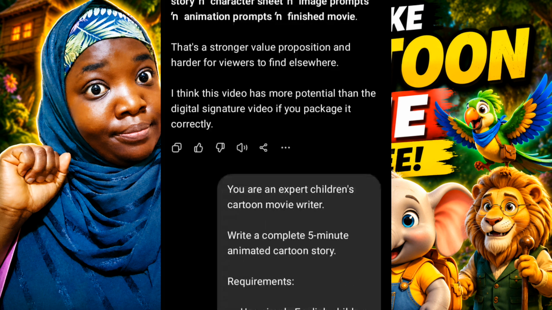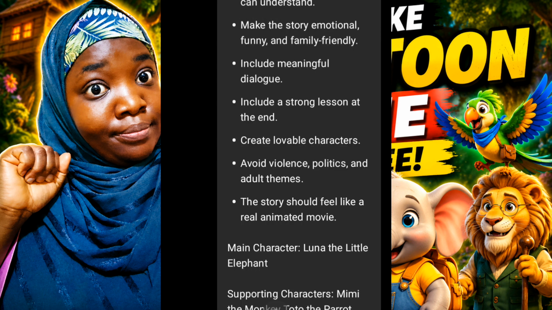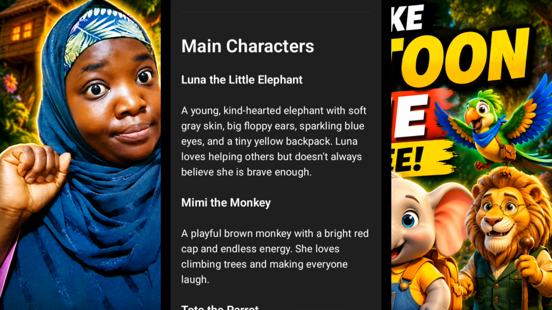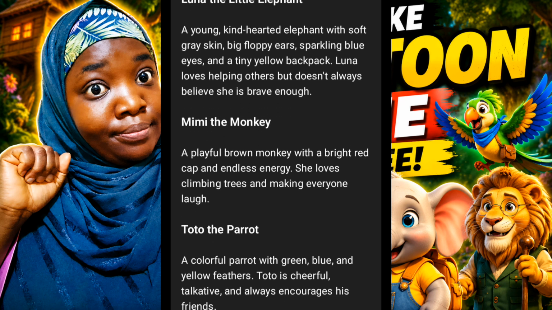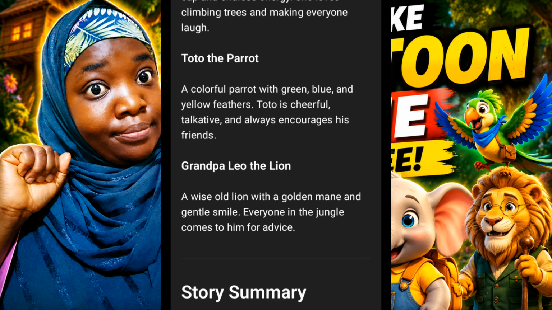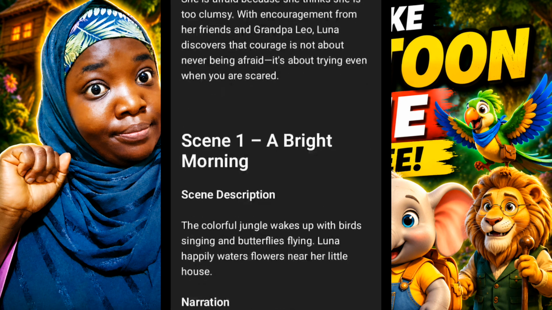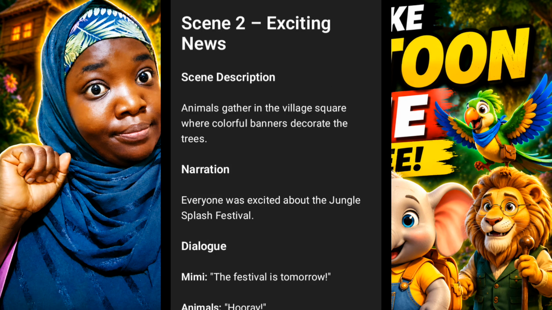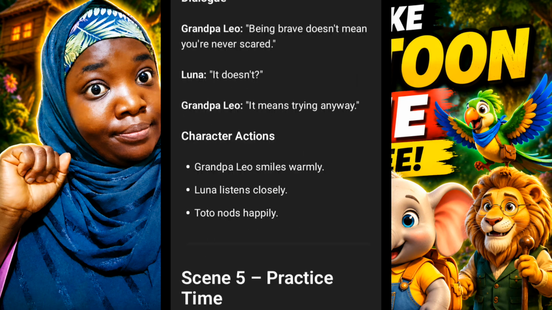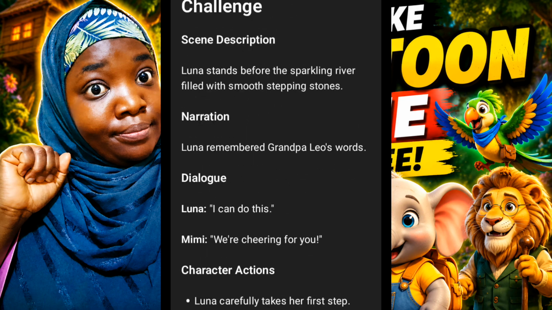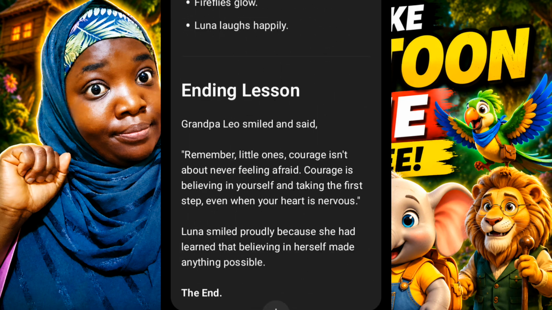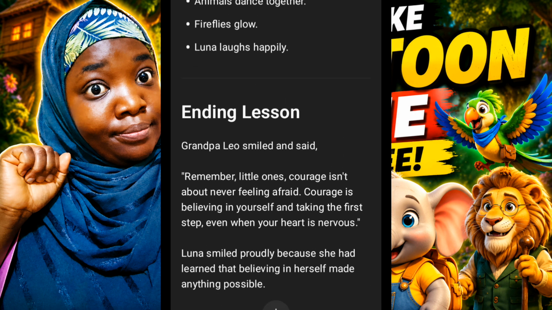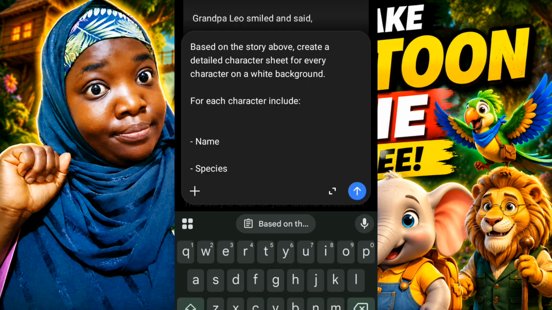So I'm just going to send this and sit back and watch ChatGPT fleshing out the story. Starting with the movie title, Luna and the Big Adventure, just like I instructed it, then the main characters and supporting characters, story summary, then it has started now with scene 1, scene 2, scene 3, scene 4, and scene 5, 6, up to scene 10. Lastly, it ended with a lesson for the story, which is one of the requirements of the prompt.